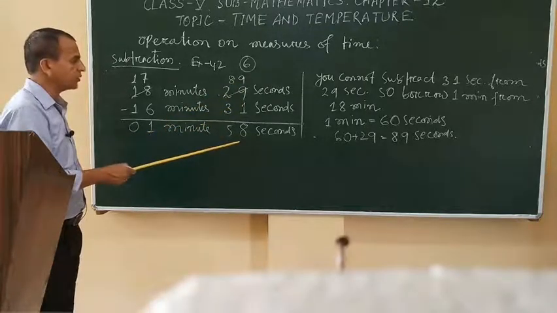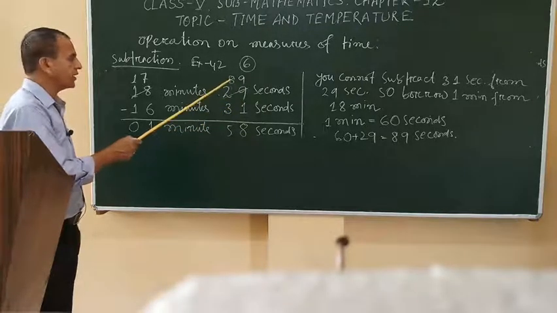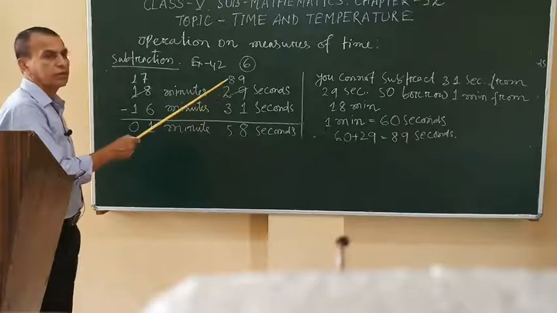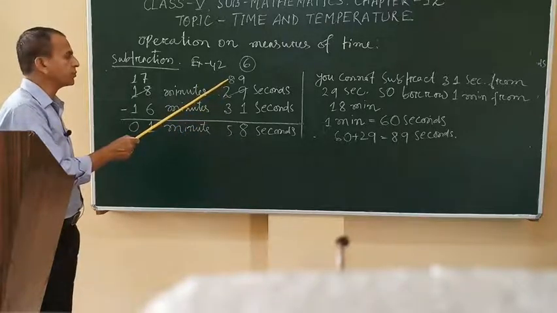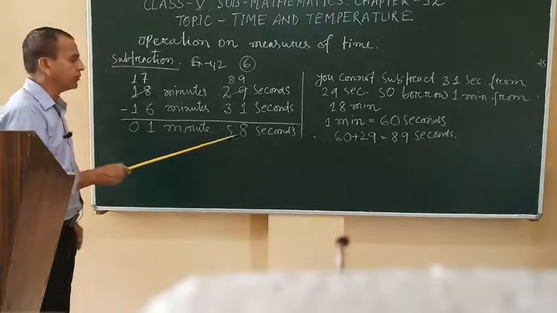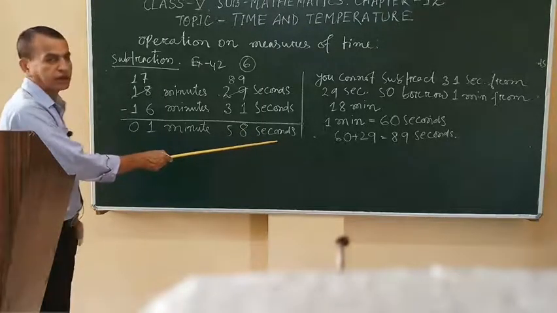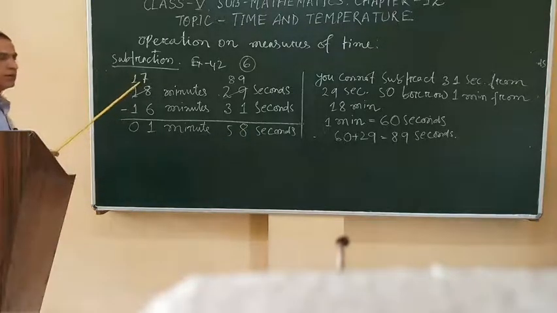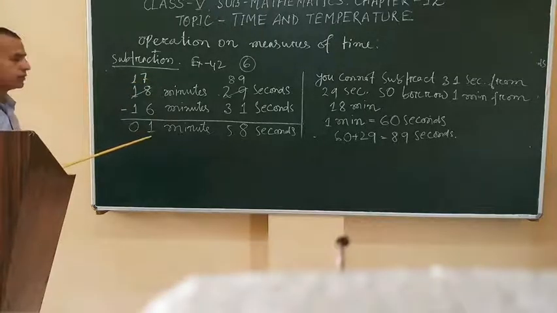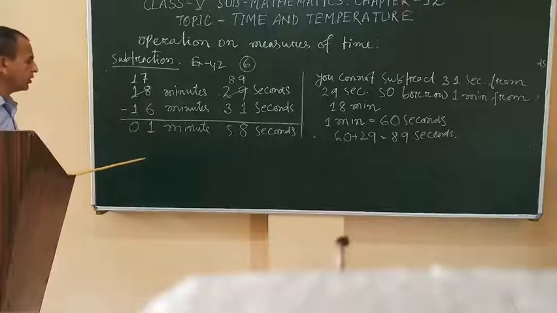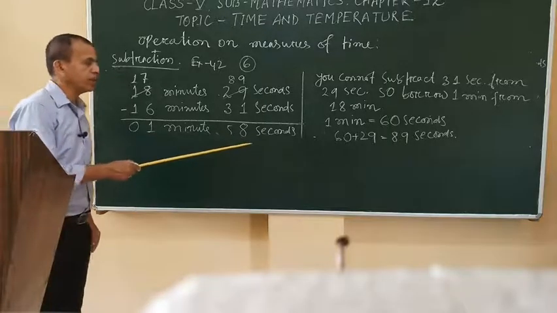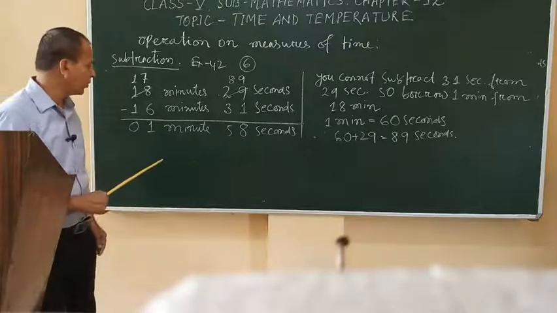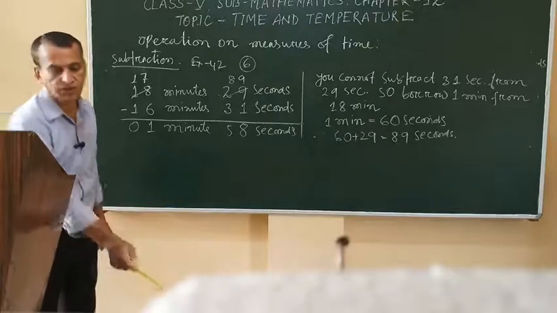So 9 minus 1 equals 8, and 8 minus 3 equals 5. So it becomes 58 seconds. Here remains 17. So 7 minus 6 is equal to 1, and the tens digit is 0. So it is equal to 1 minute 58 seconds. The result is 1 minute 58 seconds.